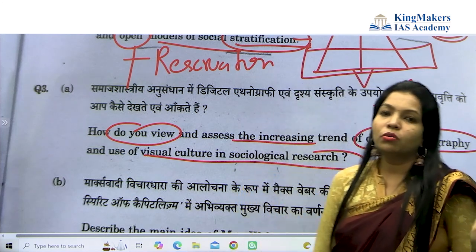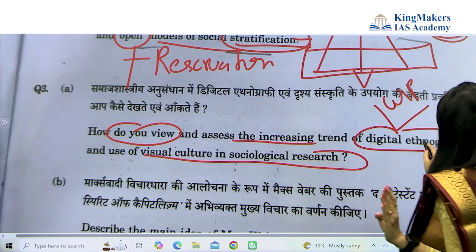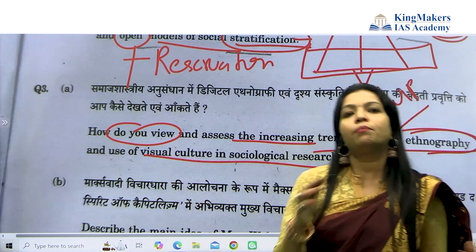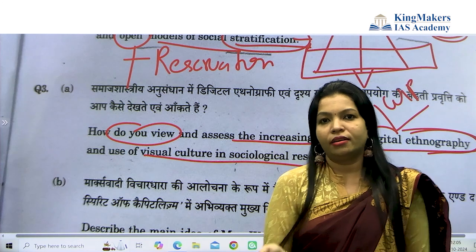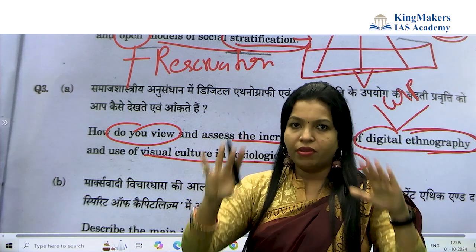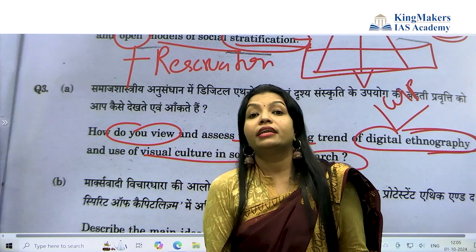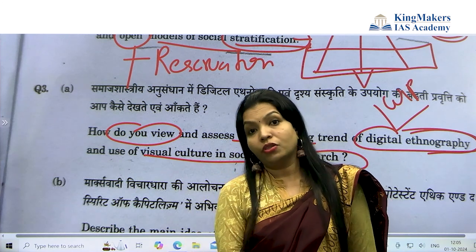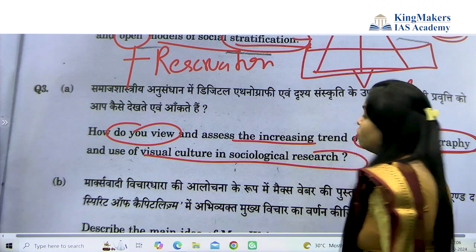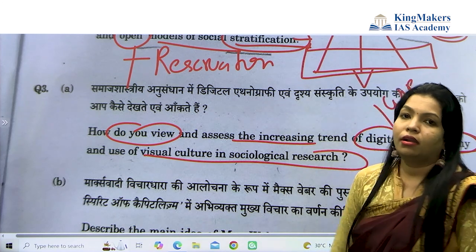So, Google assistance and digital ethnographies. First of all, ethnography used to be there in the book, so people were taking the secondary data from book analysis. Now, with visual ethnographies, we have all this particular data. Regarding the digital economy, you can even write about the government steps that have been taken for this. This is called the digital effect.